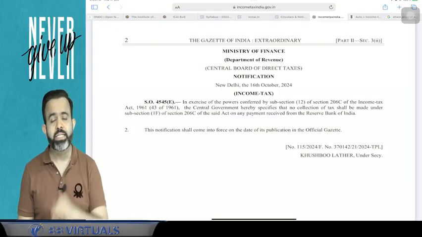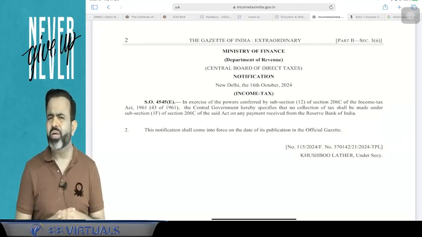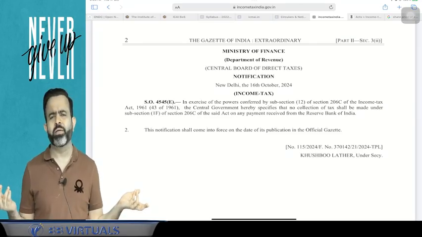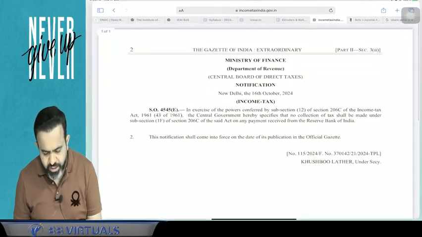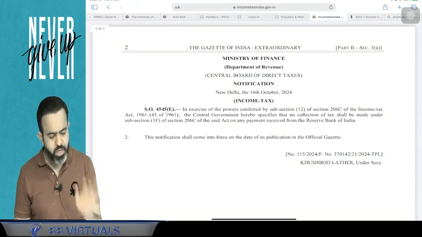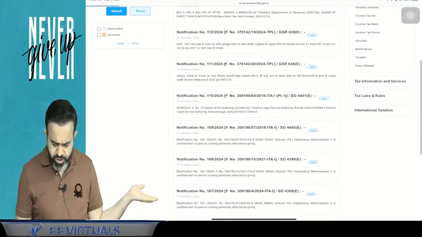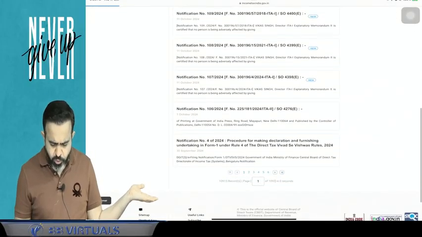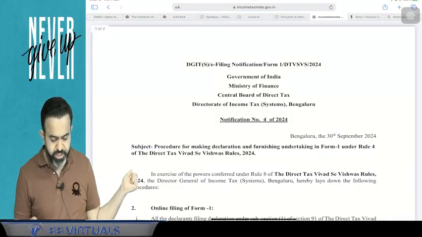Like suppose they have increased the GST rate from 18 to 20% through a notification. You cannot say that no, we will not follow the 20%, we want the 18%. No, it's not possible. So a notification is binding on all. There are lots of notifications, like here they have issued one notification.